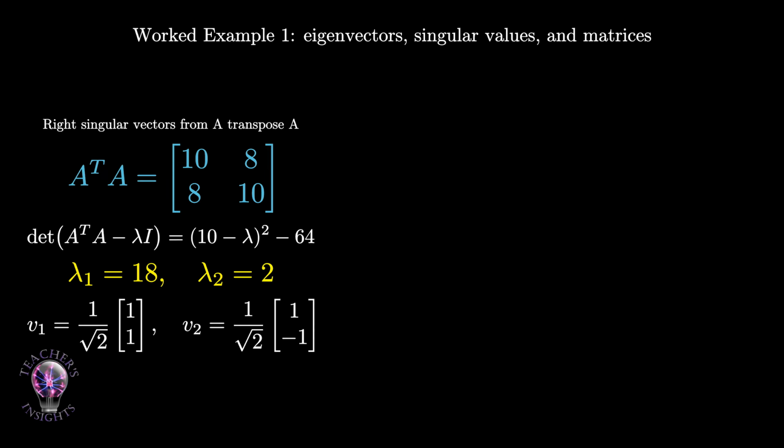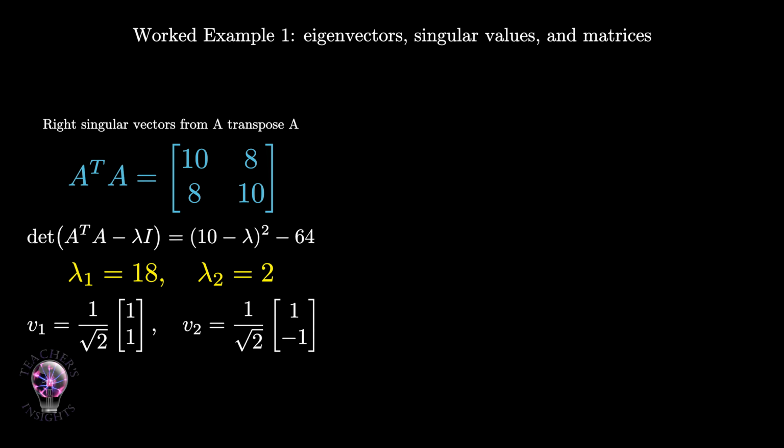Therefore, the eigenvalues are lambda 1 equals 18 and lambda 2 equals 2. The singular values are the square roots of these eigenvalues. So sigma 1 equals the square root of 18, which is 3 times the square root of 2, and sigma 2 equals the square root of 2. Now find the eigenvectors of A transpose A.